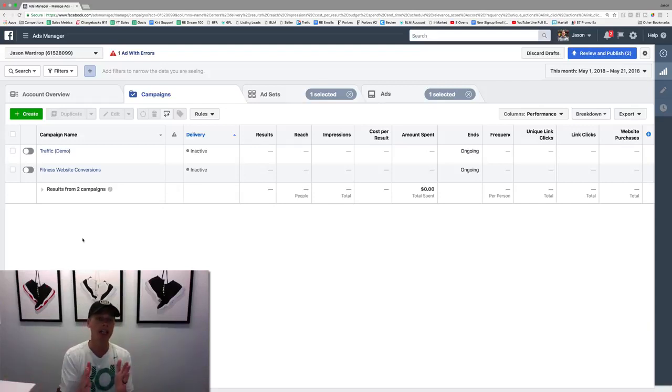Now the thing is, when we create multiple ad sets, let's say we're creating a campaign and we want to get conversions or leads on our landing page, and then we want to use that same ad but we duplicate the ad set, what happens is Facebook actually duplicates that ad. It'll be the same exact ad, but it'll create a completely new one that doesn't carry over any of the likes and the comments.